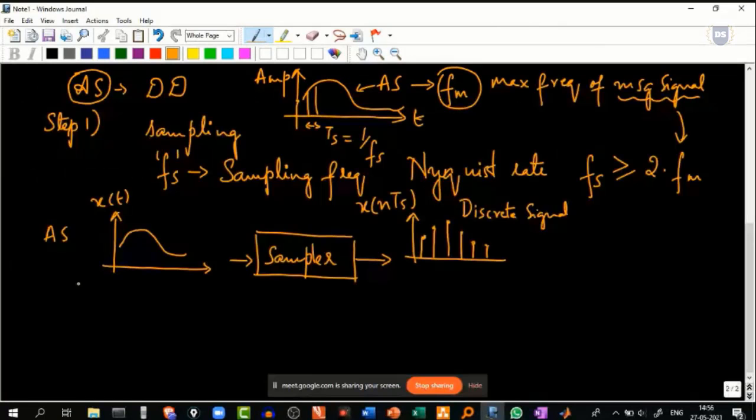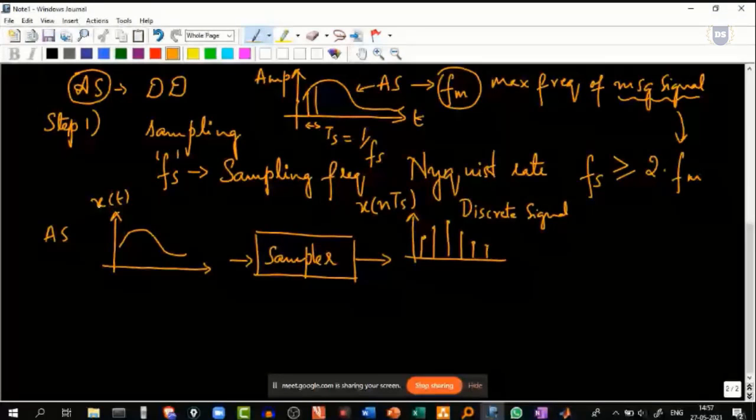So when I pass this signal x of t over a stage called a sampler, I'll in turn end up with something called a discrete signal, where instead of t, we'll represent the time axis as nTs. This is just in order to represent the discrete nature of the signal.